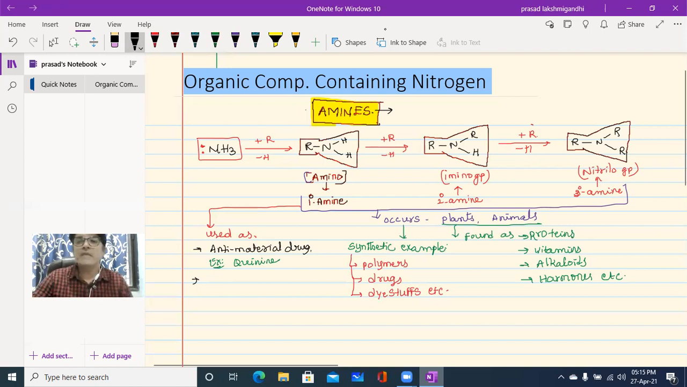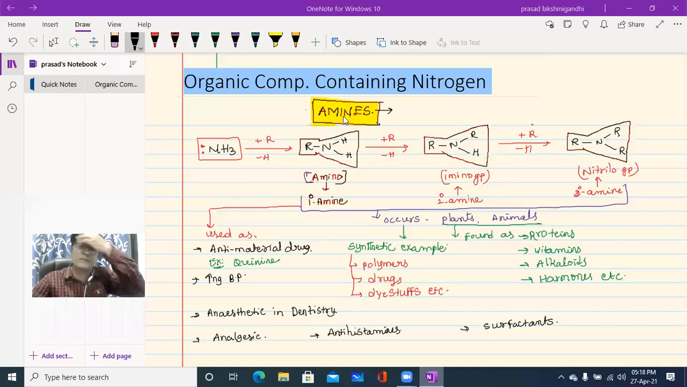And next, let us see. Okay, beta, so see, these amines are going to be used as what? Anti-malarial drugs, to increase blood pressure, as an anesthetic in dentistry, and as analgesics, antihistamines, and surfactants. Okay, these analgesics and antihistamines are related to the Chemistry in Everyday Life chapter. And surfactant means what, beta? It decreases the surface tension of liquids.